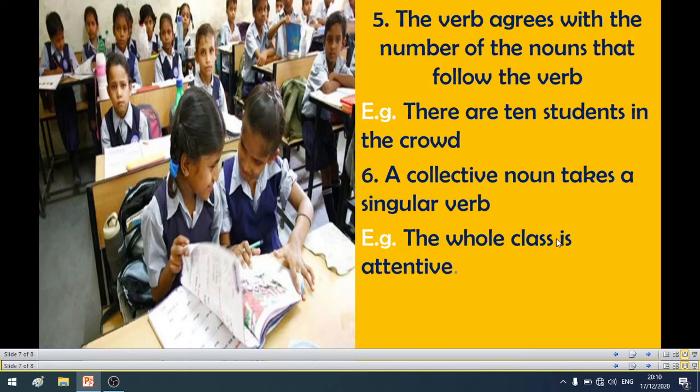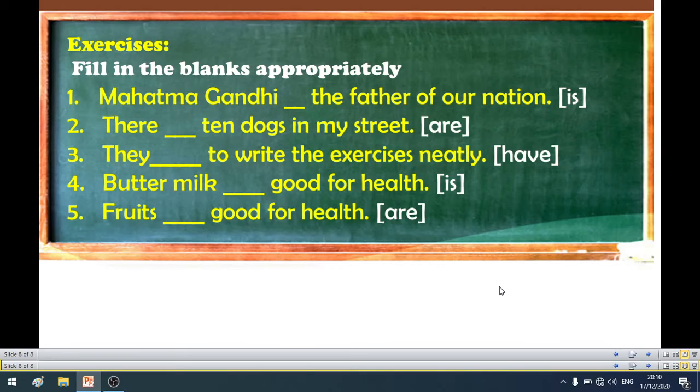So the whole class, what is the phrase? The phrase the whole class is a collective noun. It takes a singular verb. The whole class may have 30 or 40 students, but it is a collective noun, so it takes a singular verb. Okay student, this is about some rules and regulations of subject verb agreement.